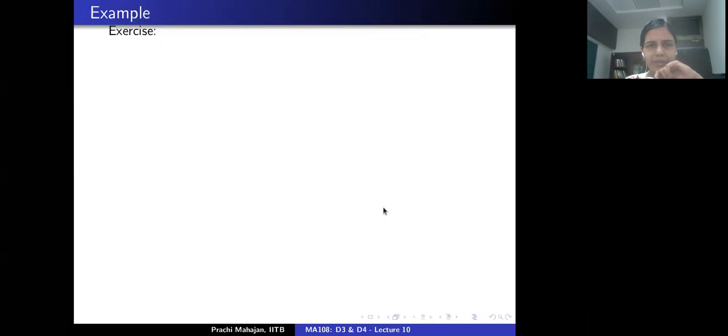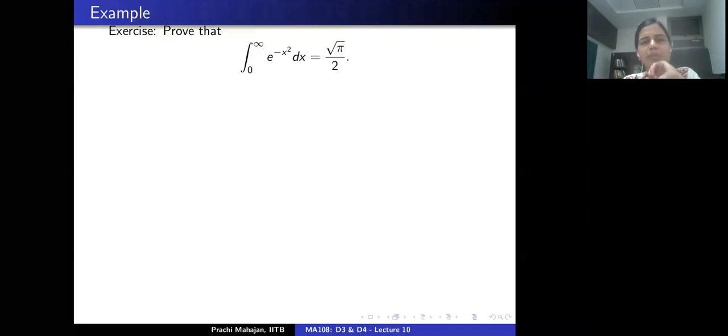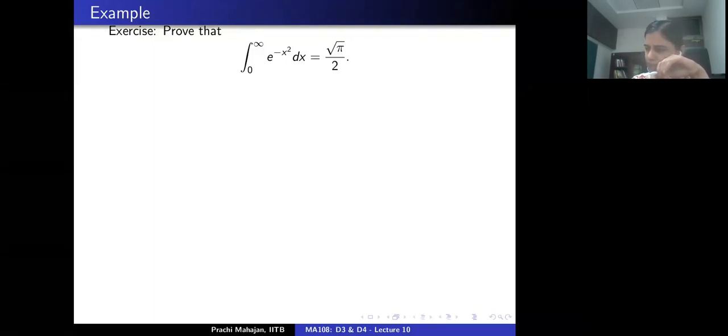Let's see. So we bring in the gamma function here. And why do we certainly care about this improper integral? Let's do this small exercise. The claim is the following: the integral from 0 to infinity of exponential minus x squared with respect to the x variable converges, and one can evaluate it to be root pi by 2.